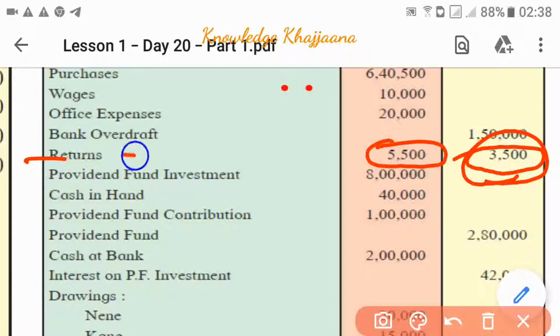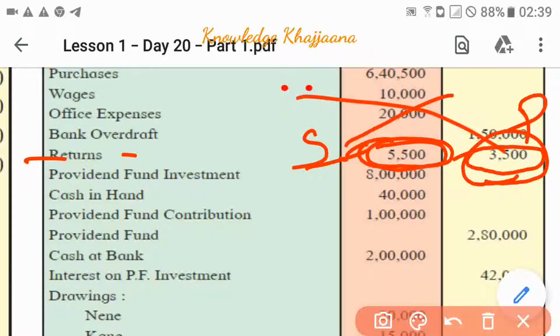Sales are recorded on the credit side, and whatever has been returned by customers is recorded on the debit side. So whatever is on the debit side against returns is sales return, and whatever is on the credit side of the trial balance against returns is purchase return.